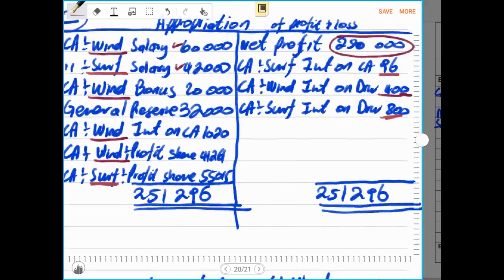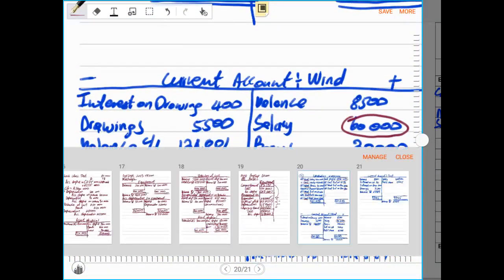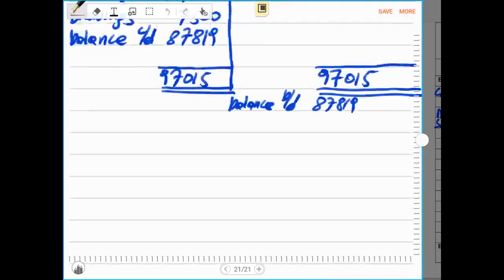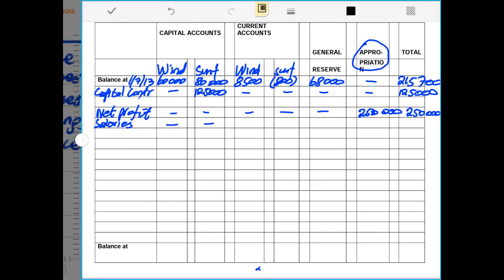Then after we recorded them in the individual current account. So now it means we must apply the same rule. There we had an amount of the salary, and again we had an amount of the salary as 42,000 rands in the current accounts. So the rule has not changed. We record the salary for Wind, of which the salary for Wind is 60,000 rands. We record that 60,000 rands and 42,000 rands for partner SAF. And the total of the two will give us an amount of 102,000 rands. So we just record both of them combined.